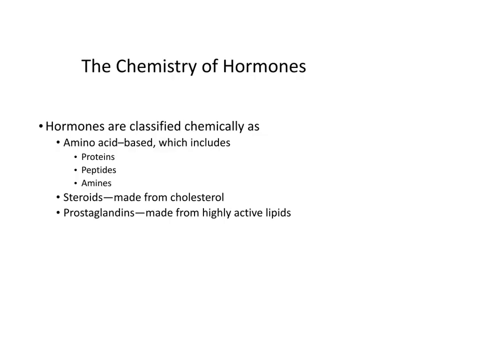Hormones can be made of a few different types of molecules. So some hormones are made of amino acids, so they're protein-based hormones. That could include proteins, peptides, or amines. Steroids are also a molecule that is used as a hormone. They are made from cholesterol molecules. And then prostaglandins are chemicals that can be used as hormones made from highly active lipids.